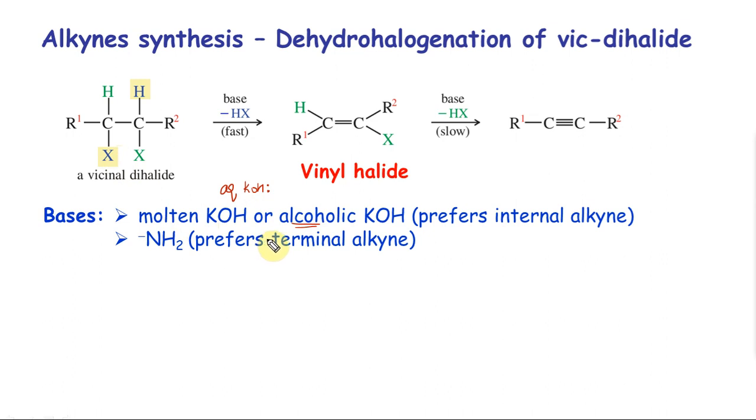In NEET and IIT JEE Mains, you usually see alcoholic KOH, and this is how they give it to you. They sometimes give it as alcoholic OH minus, or they can even give it to you as C2H5OH, C2H5O minus Na plus. This is a base. C2H5O minus is a base. This is alcohol, an alcoholic base. It's all different ways of giving the same thing. You can either use that or you can use NH2 minus.